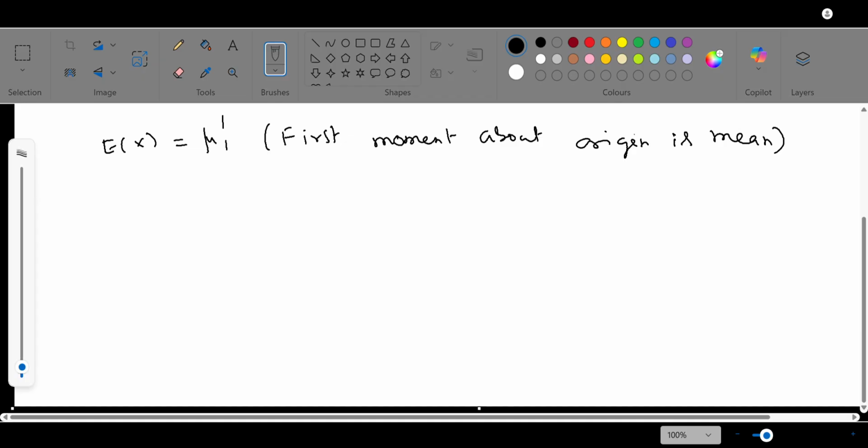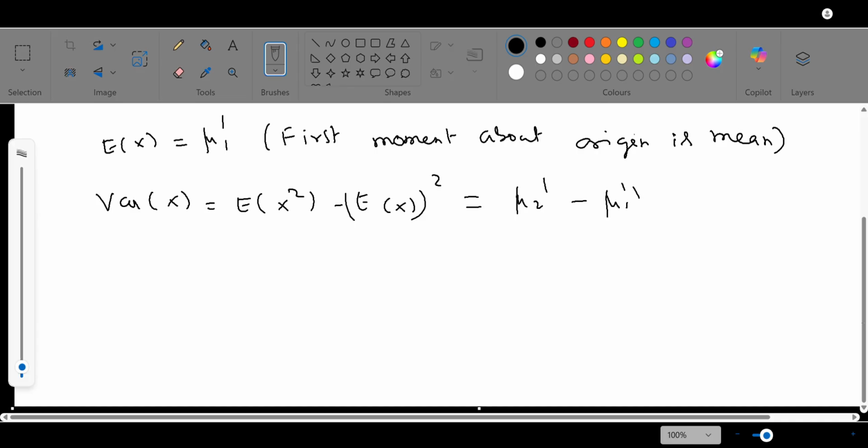Expected value of x is nothing but mean. Variance of x is E of x squared minus E of x the whole square, that is equal to mu 2 dash minus mu 1 dash the whole square.